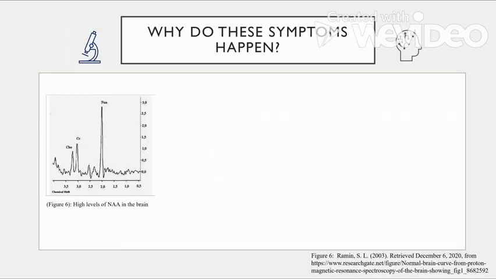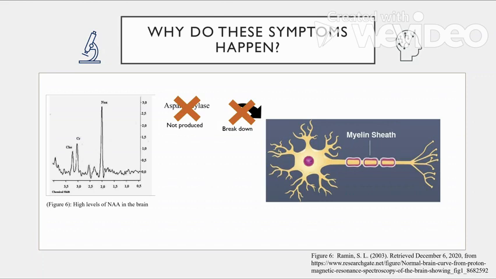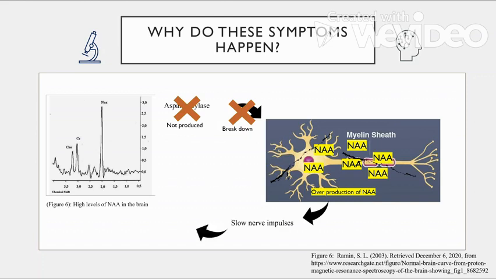The reason why children with Canavan disease develop these symptoms is because of the disorder, aspartoacylase can't be produced, and the breakdown of NAA never happens. This leads to an excessive amount of NAA in the myelin sheath, which causes it to break down. Because the myelin sheath deteriorates, it makes nerve impulses slow down or stop completely.